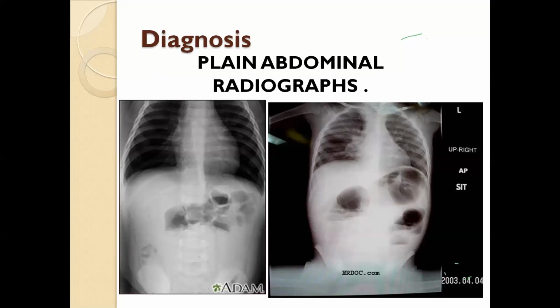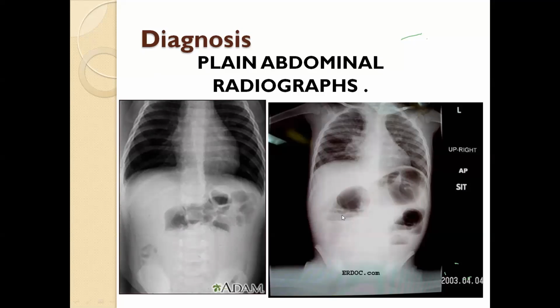Then we advise supportive investigations. Plain X-ray abdomen is a very important investigation. We look for the features of intestinal obstruction. As you see in these two X-rays, there is no gas in the lower abdomen, suggestive of intestinal obstruction.